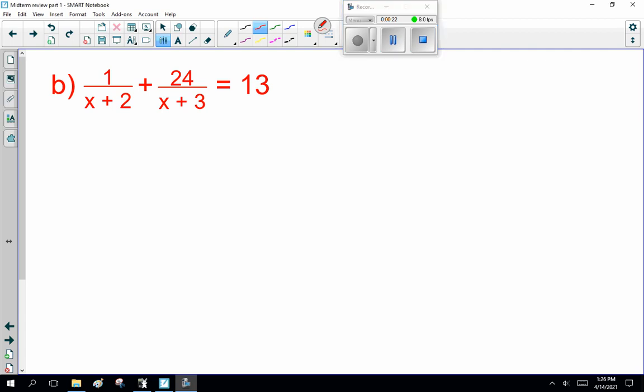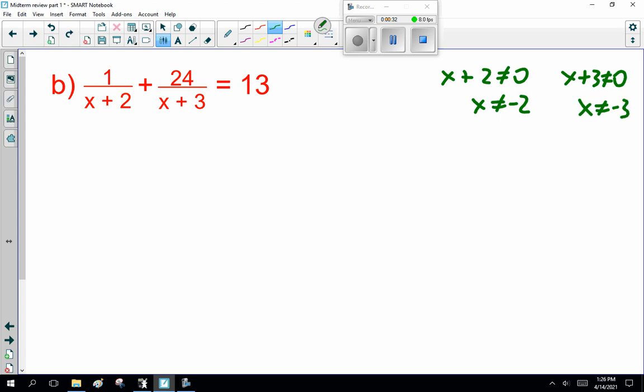So, right off the bat, x plus 2 equals 0, x plus 3 equals 0, minus 3. Now, what's the lowest common denominator for x plus 2 times x plus 3? Well, it's x plus 2 times x plus 3. So rewriting this, let me show you.